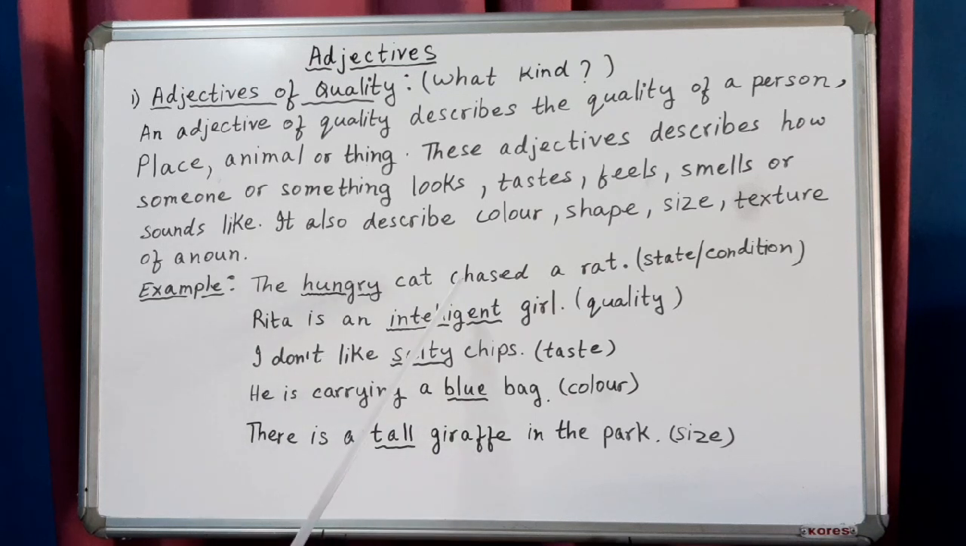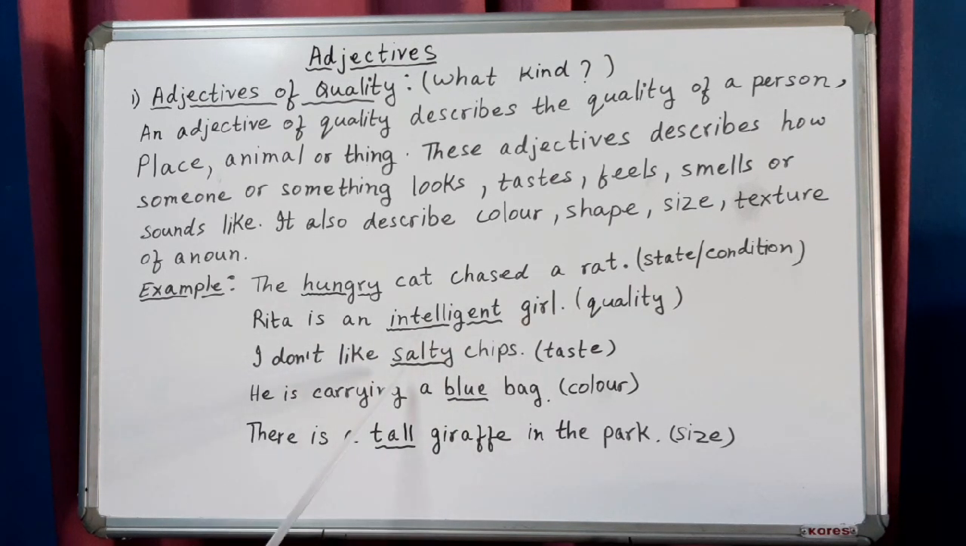Look at the first sentence. The hungry cat chased a rat. Here, hungry is an adjective. It describes the state or condition of the cat. That cat is hungry. Now next, Rita is an intelligent girl. Here, intelligent is an adjective. It describes the quality of a girl.